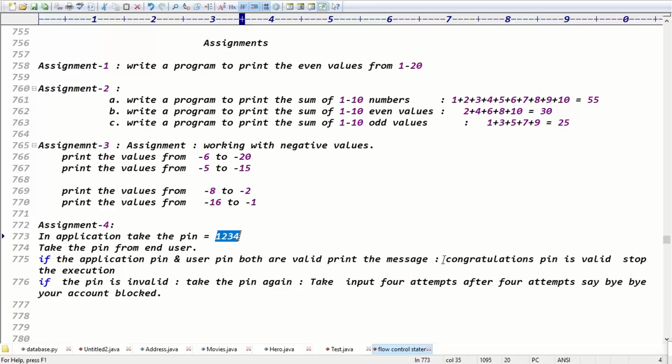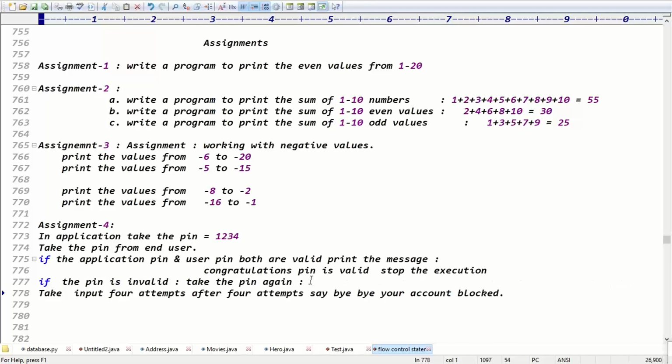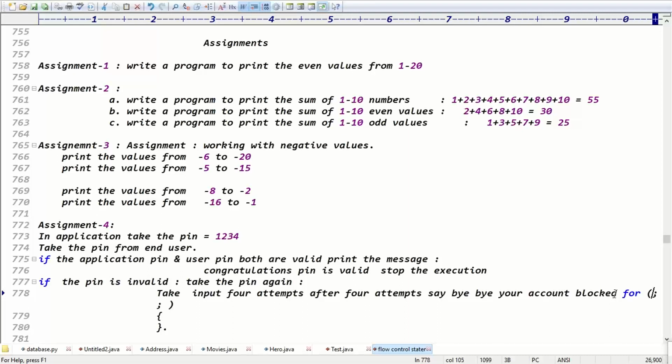Print the message: Congratulations, pin is valid. Stop the execution. If the pin is invalid, if he entered a different pin, take the pin again. Take the input again. How many times do you have to take the data? Total 4 times. After 4 times, say bye bye. Your account is blocked for 24 hours, something like this.